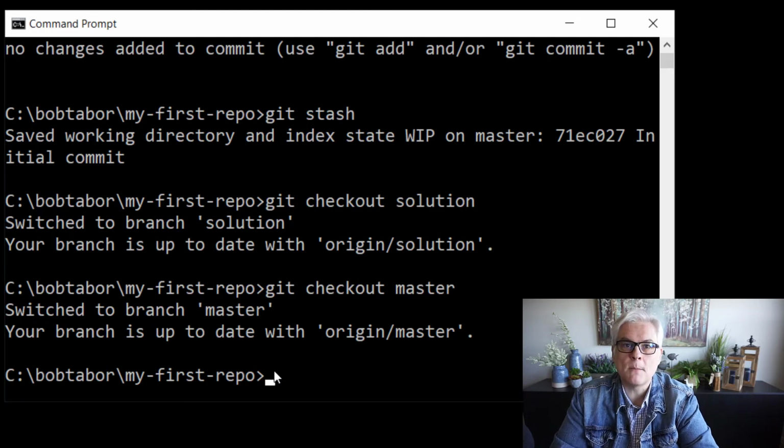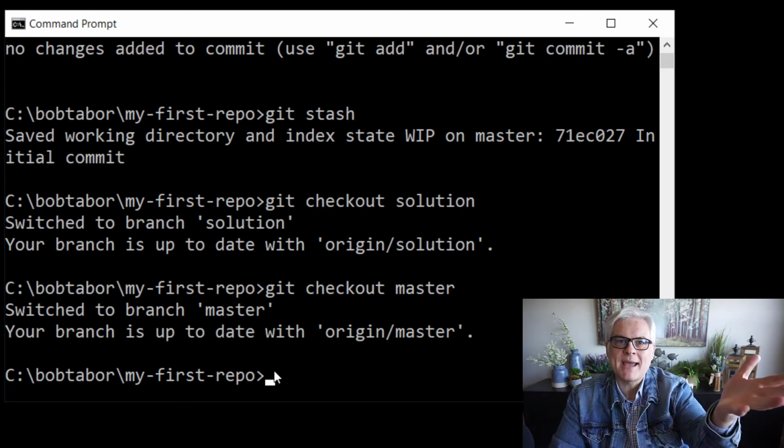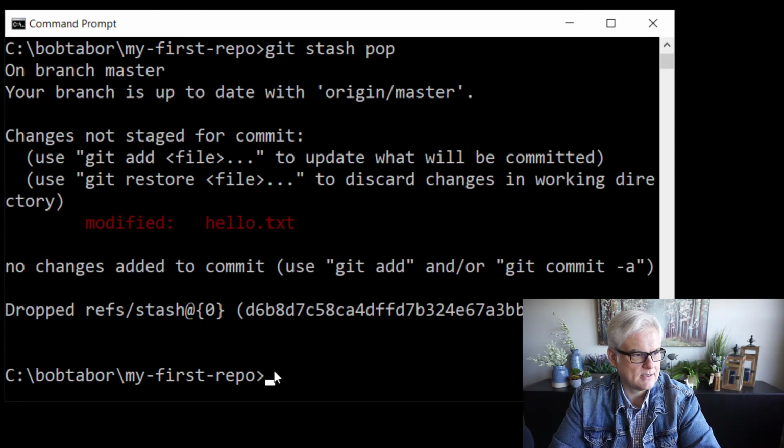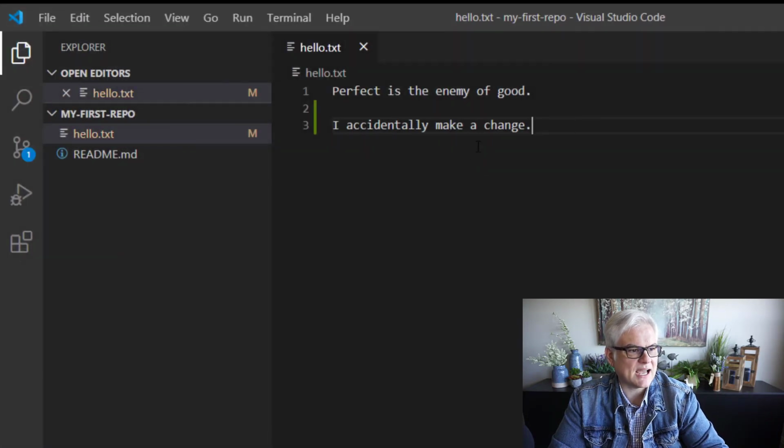So I'm going to pop them. In other words, I put something in, I'm going to pop it back out. So I'm going to do git stash pop. All right. And so it took the changes and put them back out, and it put our file back into a modified state. And you'll see I accidentally made a change. All right. It's back. So that's the first option.